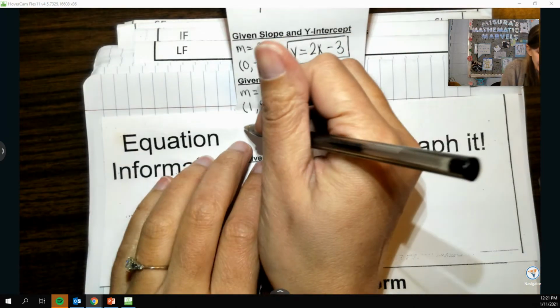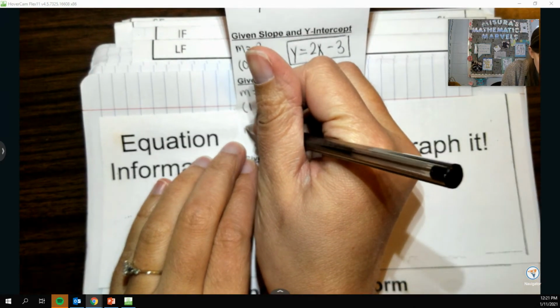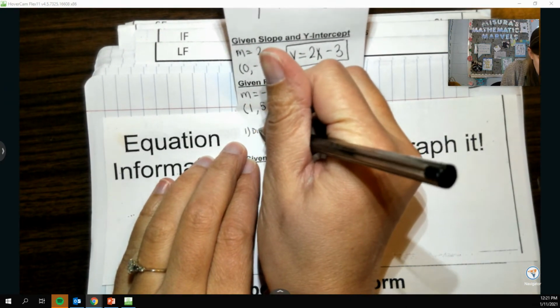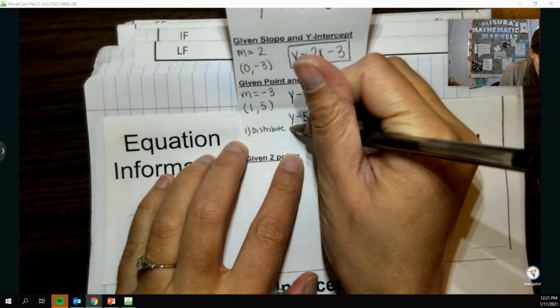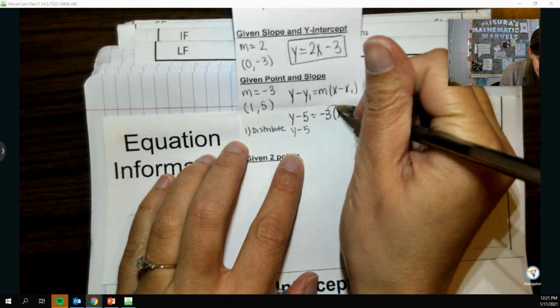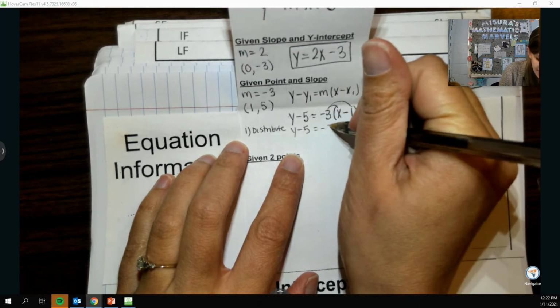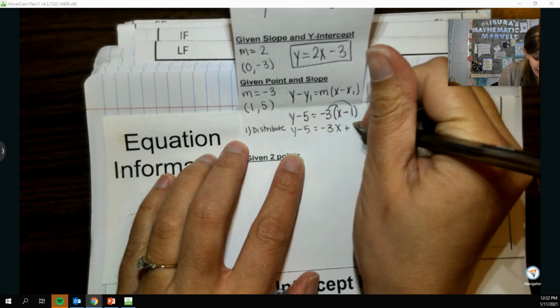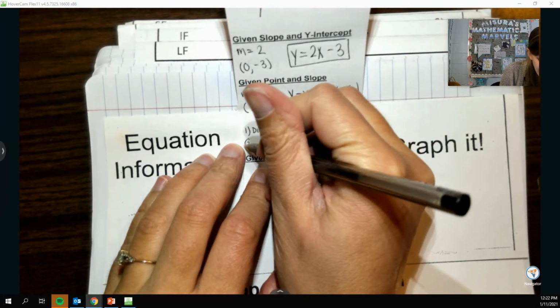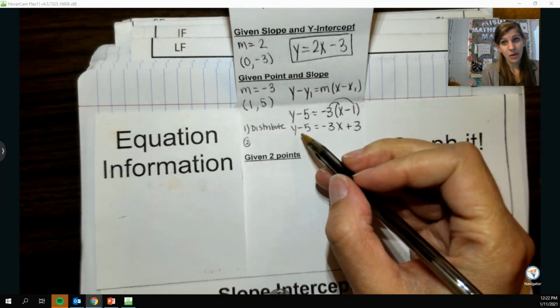So two things that I have to do to simplify: first, I need to distribute. If we distribute the negative 3, we'll get negative 3x, and then negative 3 times negative 1 is positive 3. And then secondly, we need to get the y alone.